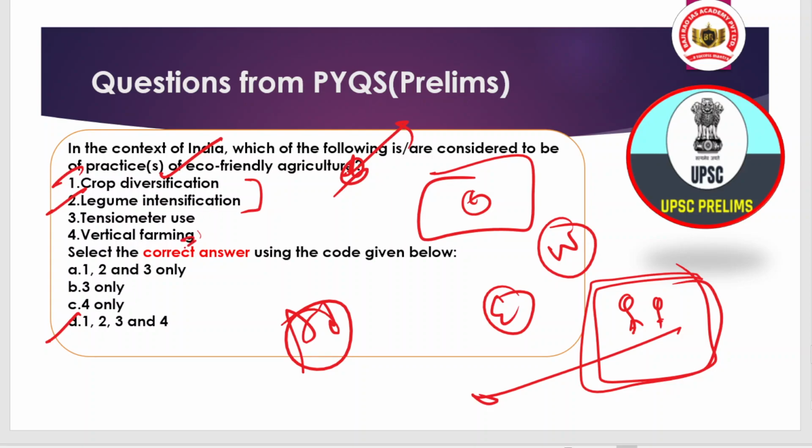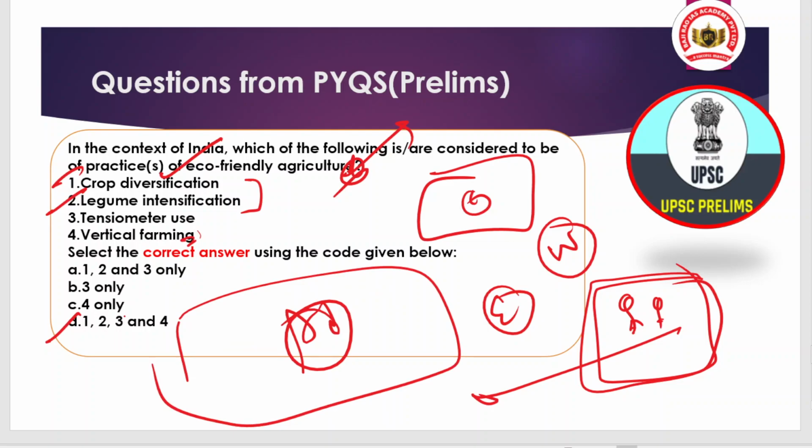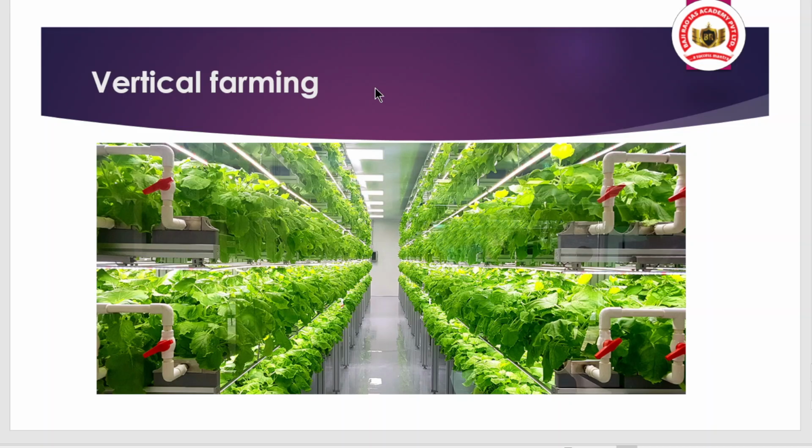And vertical farming means doing farming in vertically stacked layers. We are now seeing a trend of vertical farming because in the coming time there will be less land area available due to increased population and increased demand for houses. Because the population is rising, a food crisis can occur. To resolve the food crisis there is a need for innovation and creativity, and that can be done through vertical farming as well.